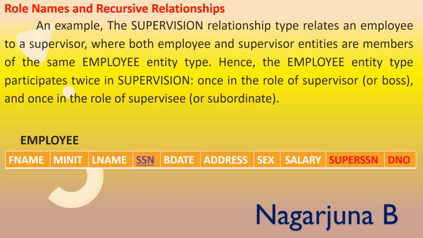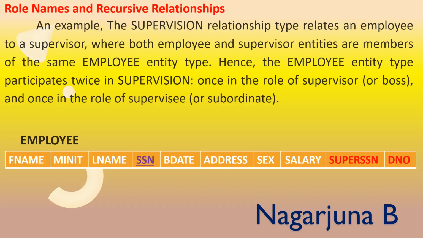This is the attribute taken from the entity employee, which will be referring to the SSN of the same entity, that is the entity employee itself. So it is an example of a recursive relationship because the same entity is participating more than once.